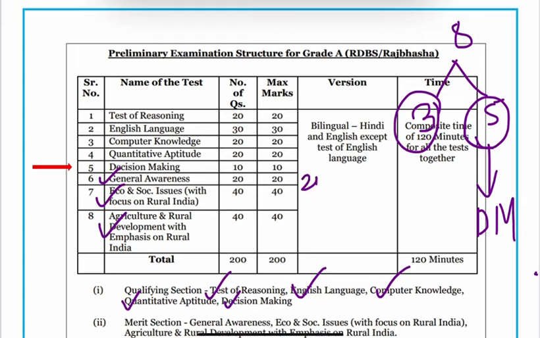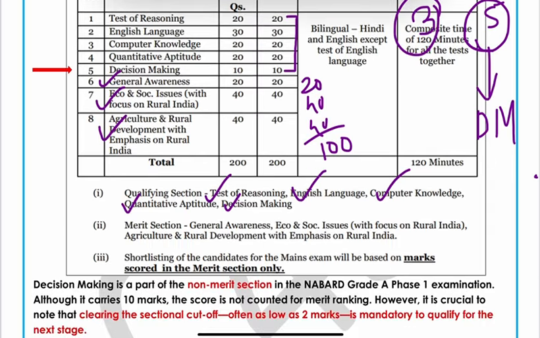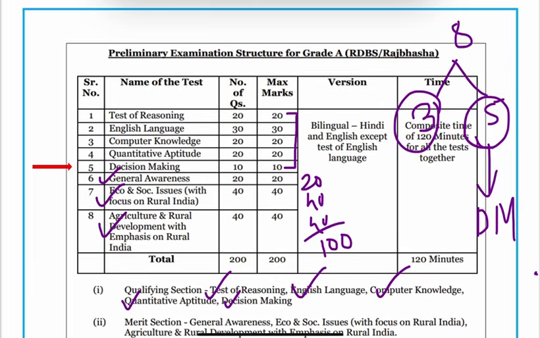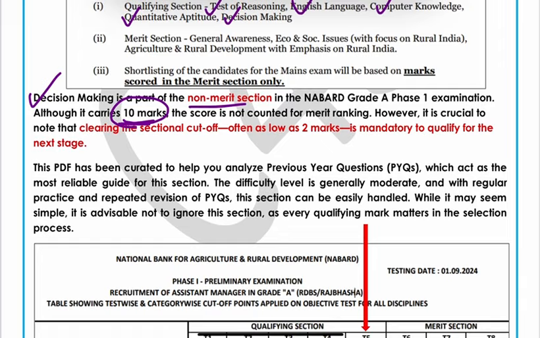That is a total of 20 plus 40 plus 40, 100. These 5 subjects are qualifying in nature, where you just need to qualify the sectional cutoff. So, as I said, decision making is a non-merit section. Although it carries 10 marks, decision making's total number of questions is 10 and the marks are also 10, the score is not counted in the merit ranking.